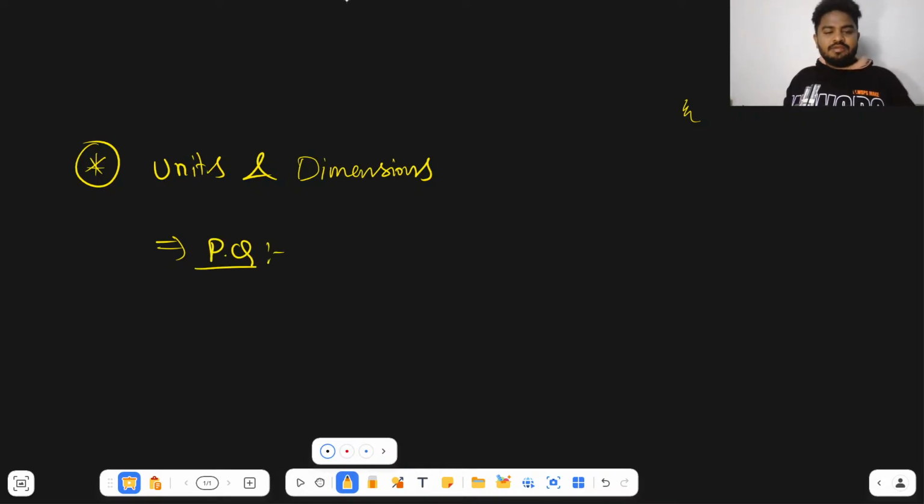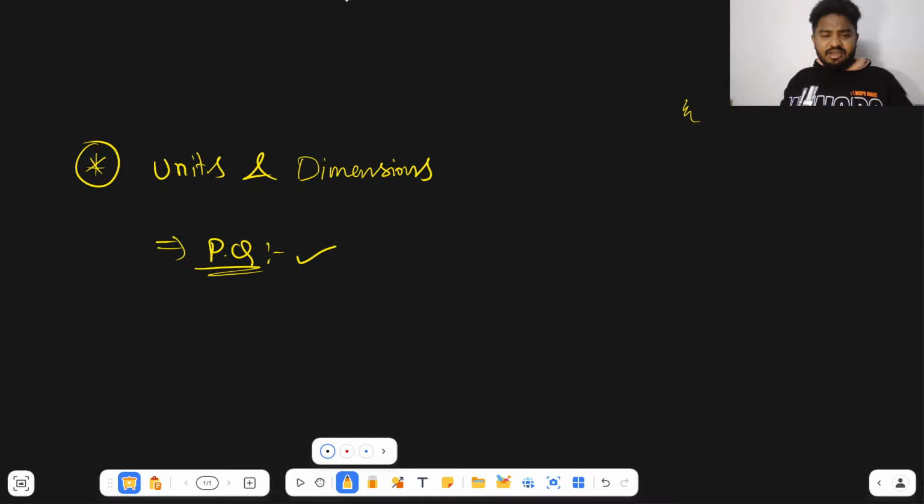First chapter is units and dimensions. Coming to this, first of all, we should know what a physical quantity is. The quantity which can be measured is called a physical quantity. For example, height, weight, length, time, velocity, speed, distance, acceleration. All these come under physical quantities.